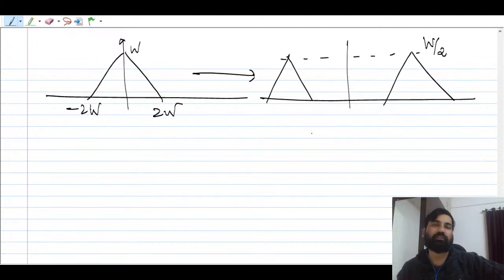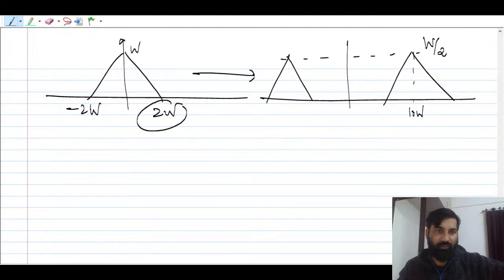So it is nothing but 10w, and this 2 here, if you add it to 10, becomes 12w, and 10 minus 2 is nothing but 8w. In this manner you can do it.